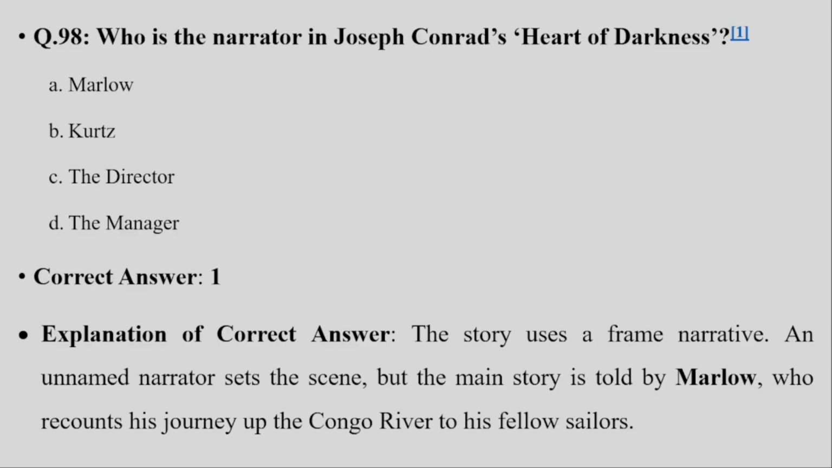What is the form of Shakespearean sonnets? So the correct answer is that the sonnets written by William Shakespeare follow a distinct structure that is now known as the Shakespearean sonnet. This form consists of three quatrains, four-line stanzas, and a concluding couplet, with a rhyme scheme ABAB, CDCD, EFEF, and GG.